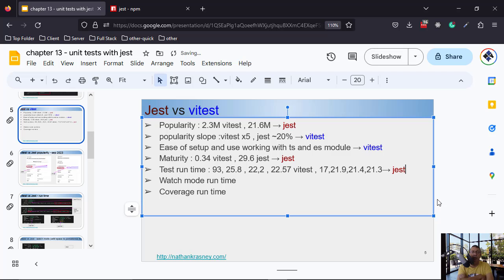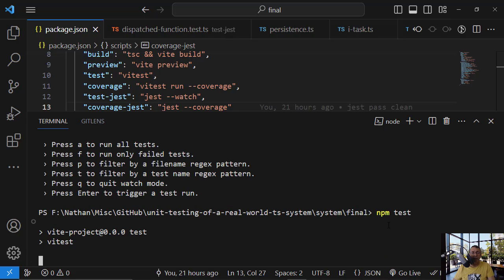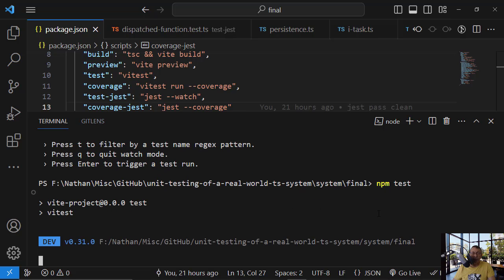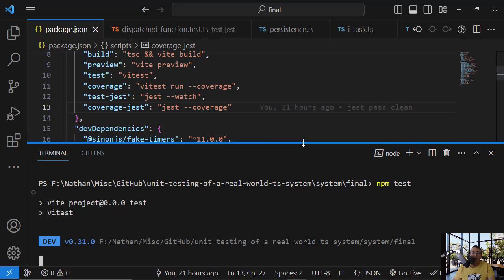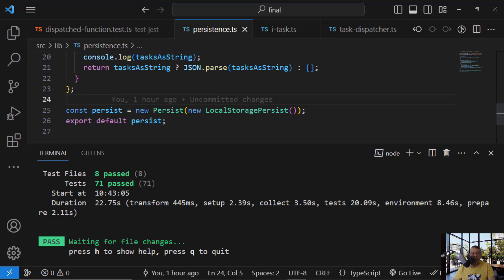And now watch mode. What I did is the following. Let's run vitest, and vitest runs by default in watch mode. So it is waiting now, and the watch mode watches for changes in the source files, and once it identifies a change, it invokes the tests again.